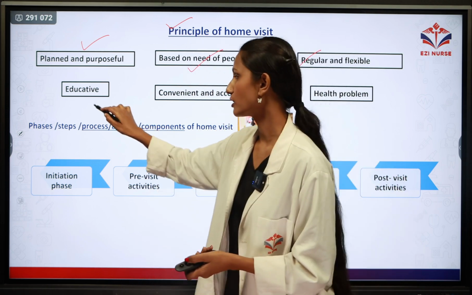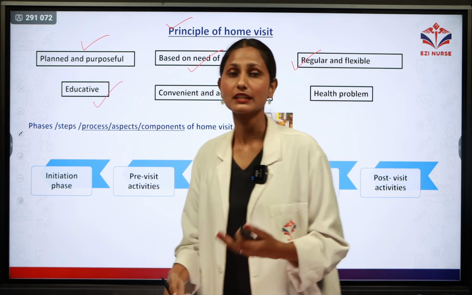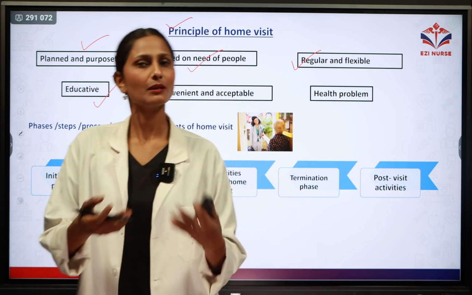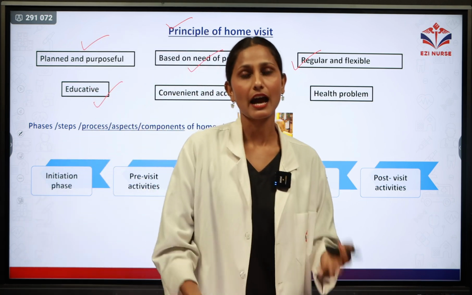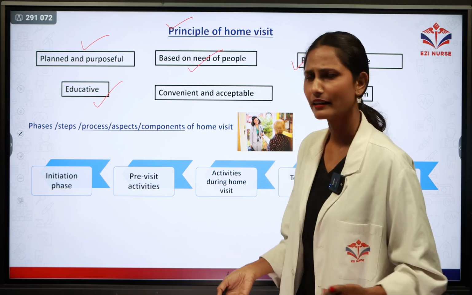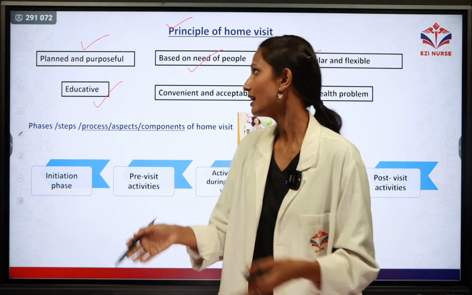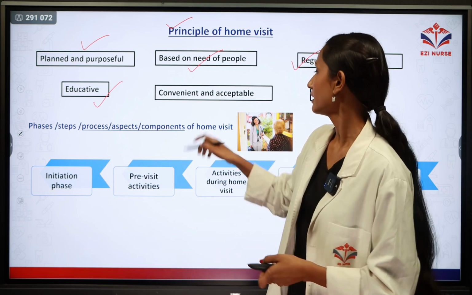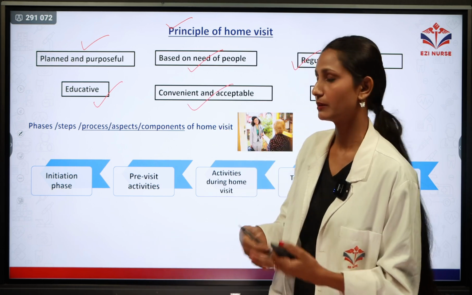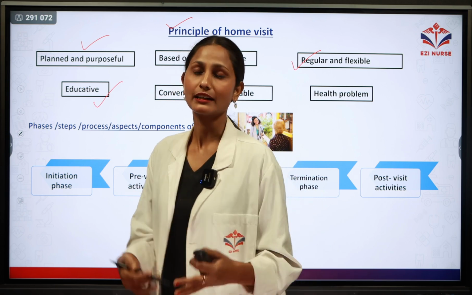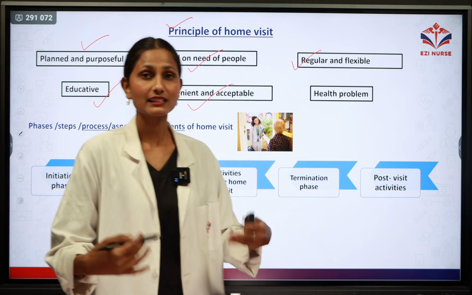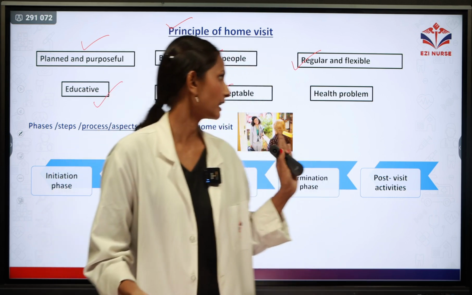Next one is educative. While doing home visiting, we can educate the people about simple things such as personal hygiene, immunization, antenatal care. Simple things we can teach to other people according to their needs, and it should be educative. Next one is convenient and acceptable. Whatever we are telling the family should be acceptable to them. So this is the next principle.